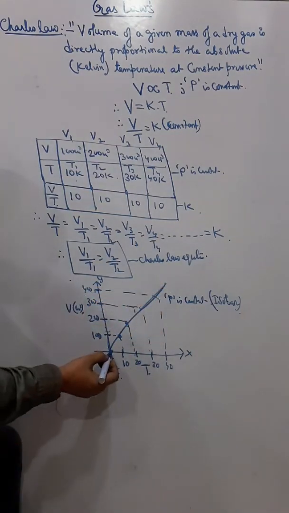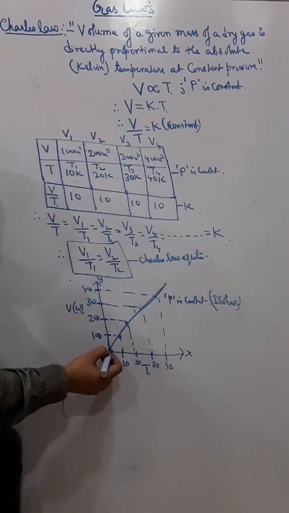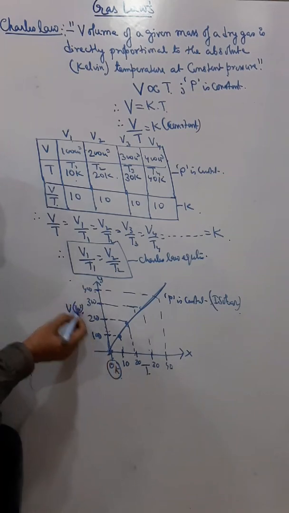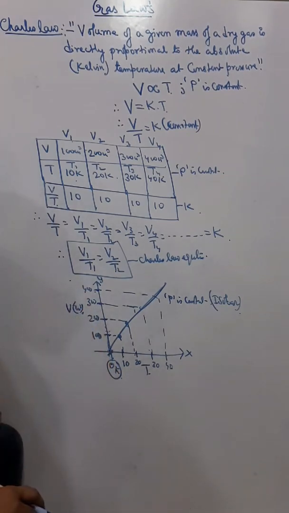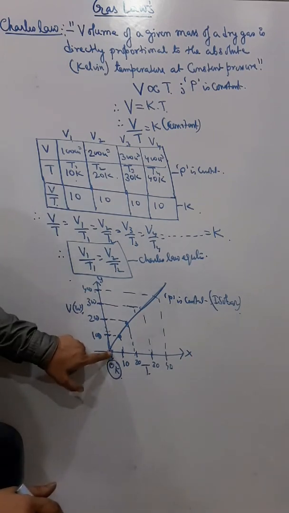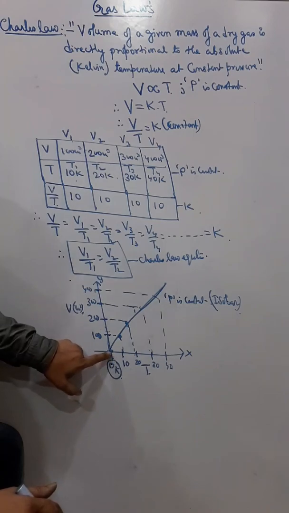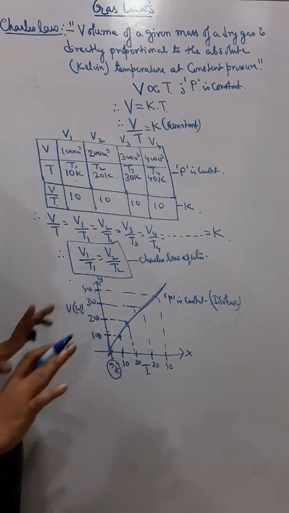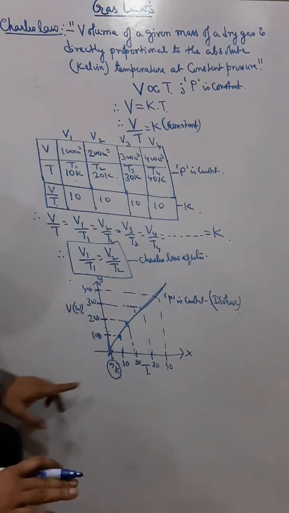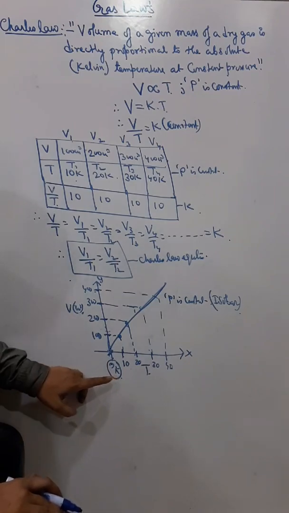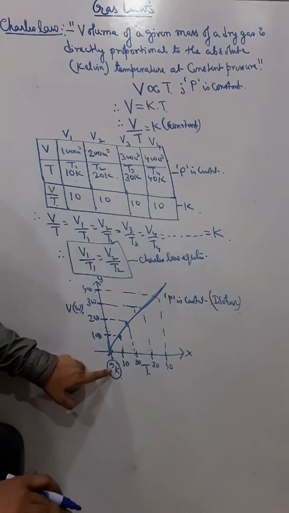And always remember, I'll talk about this later, that at 0 Kelvin, the volume of a gas always becomes 0. This is called absolute zero. You can see the volume is starting from 0 Kelvin, it is 0. So that means at the temperature of 0 Kelvin, the volume of a gas becomes 0, vanishes. And therefore this 0 Kelvin is known as absolute zero. But practically we cannot reach this temperature.